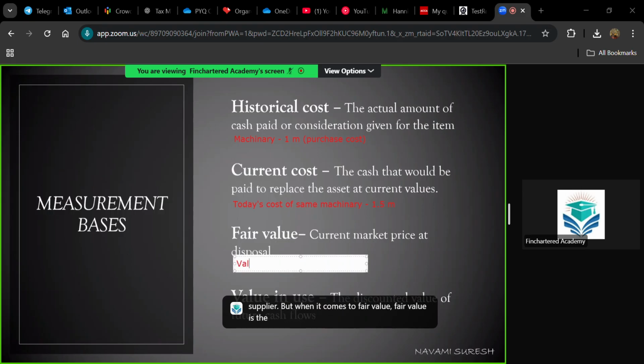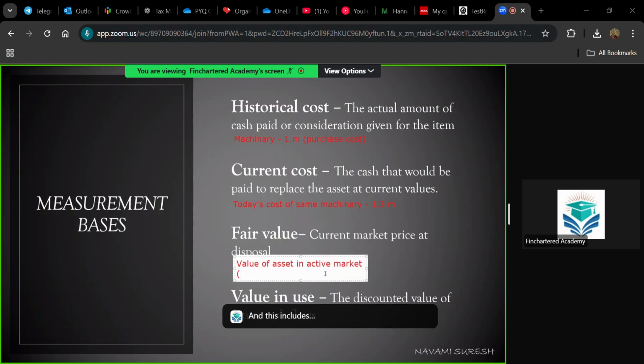the value of this machinery, value of the asset in an active market, and this includes the value of the asset in its present condition and location.